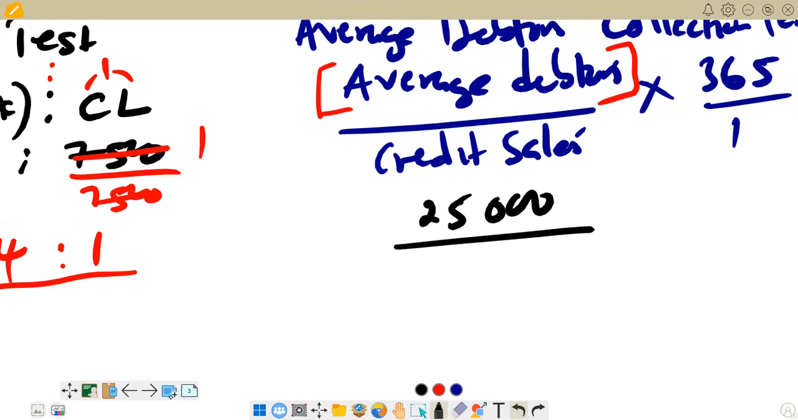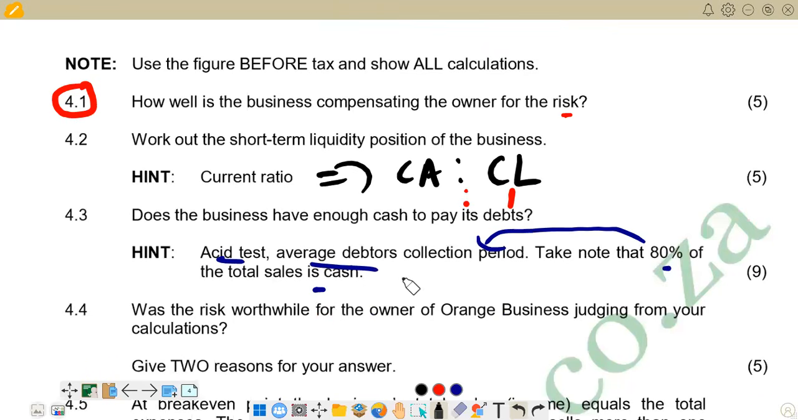The credit sales is the one that we were told about. If you go to the question, we are given a hint there that 80% of total sales is cash. So take note that 80% of the sales is cash. So what does it mean? If 80% is cash, the credit now becomes 100 minus 80, and then you get 20%. So what it means is that 20% represents our credit sales.